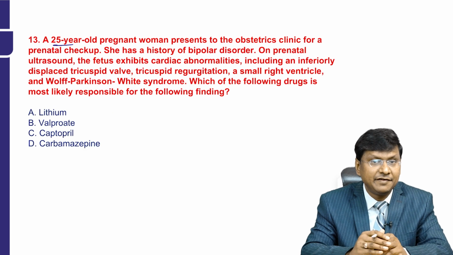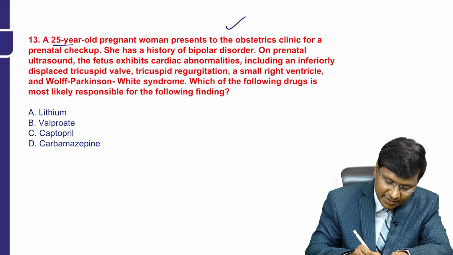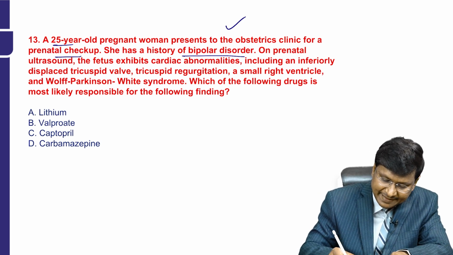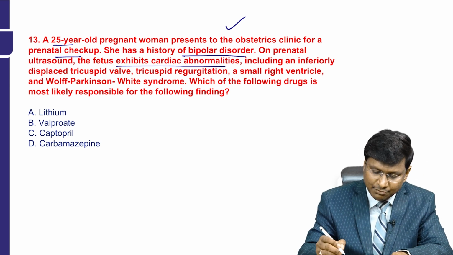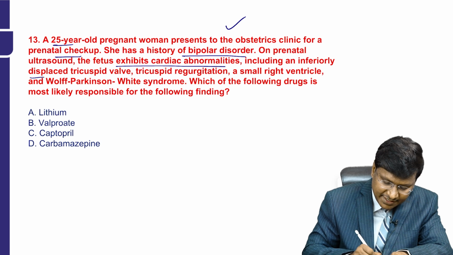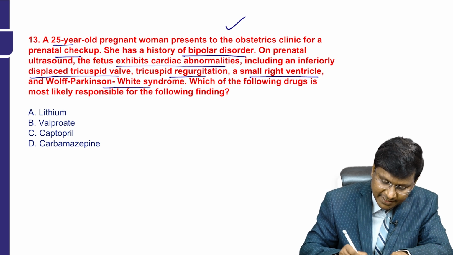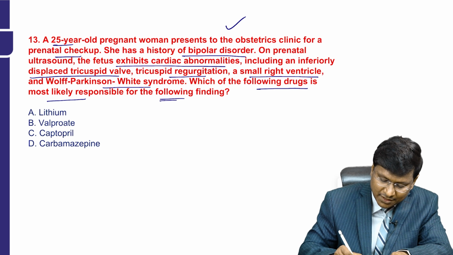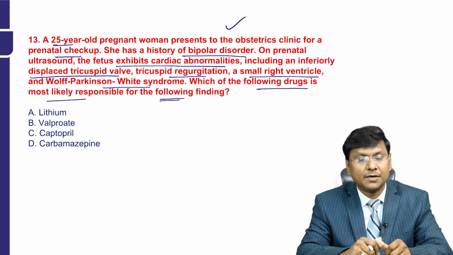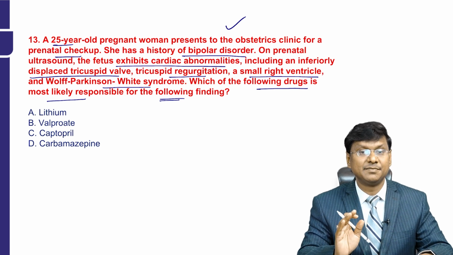Next question. A 25-year-old pregnant woman presents to the obstetric clinic for a prenatal checkup. She has a history of bipolar disorder. On prenatal ultrasound, the fetus exhibits cardiac abnormalities, including an inferiorly displaced tricuspid valve, tricuspid regurgitation, a small right ventricle, and WPW syndrome. Now, which of the following drugs is most likely to be responsible for this finding? The options are lithium, valproate, captopril, and carbamazepine.